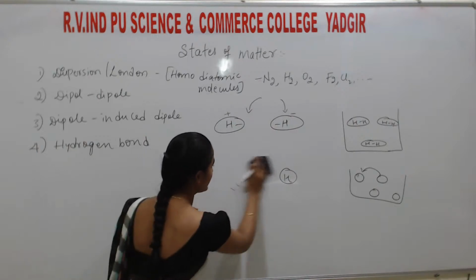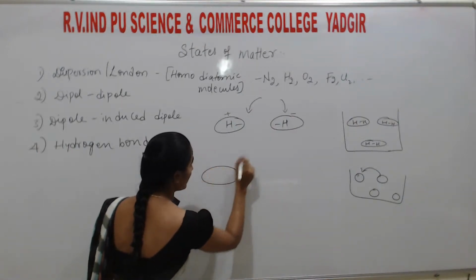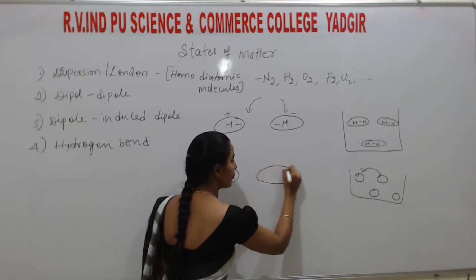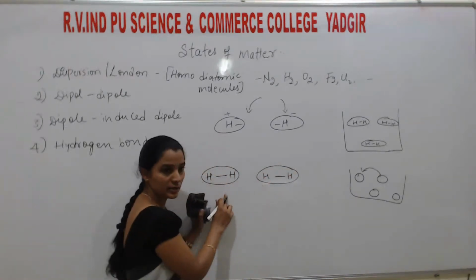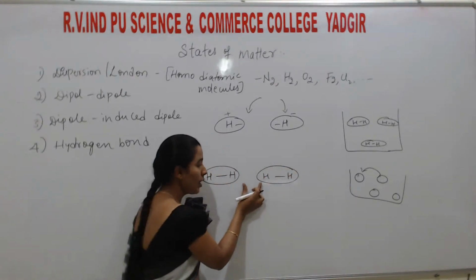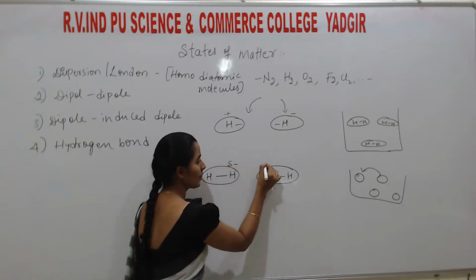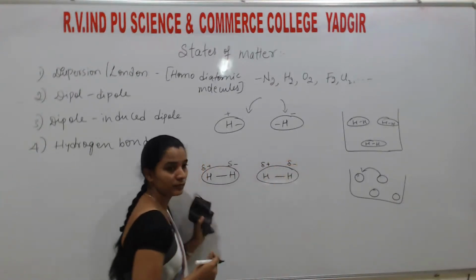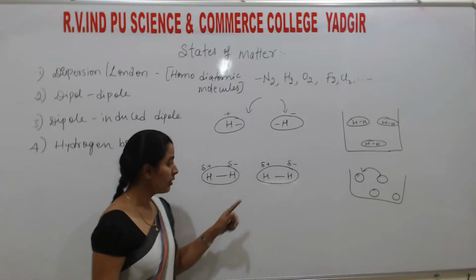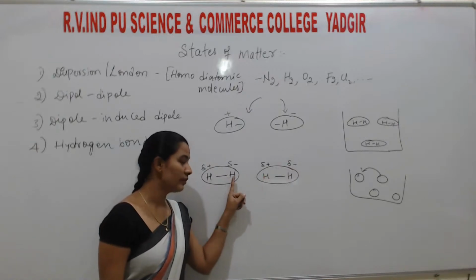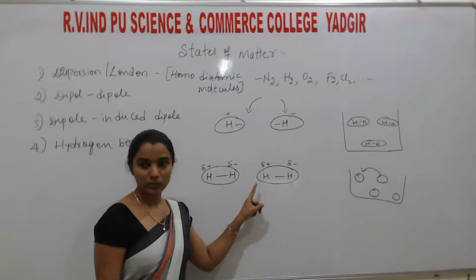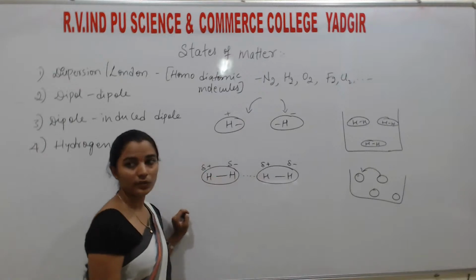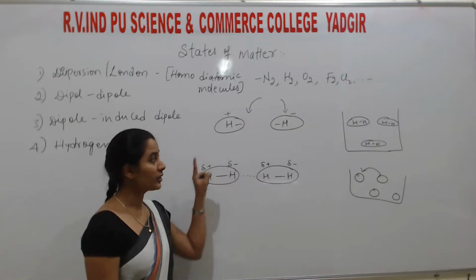Understand? For example, if I write here, two hydrogen molecules are there. This one hydrogen is here, another hydrogen is here. When another molecule of hydrogen comes closer to this, among these two, one can experience a minus charge, another can experience a plus charge because of the attraction force between the nucleus of these two atoms. Understand? So then there is a force of attraction between the molecules of H2.